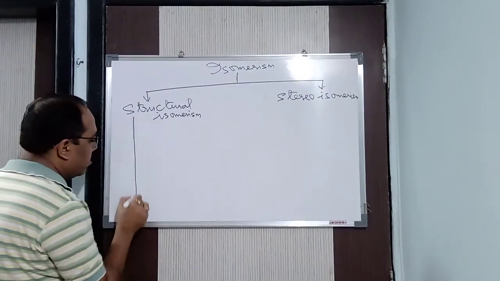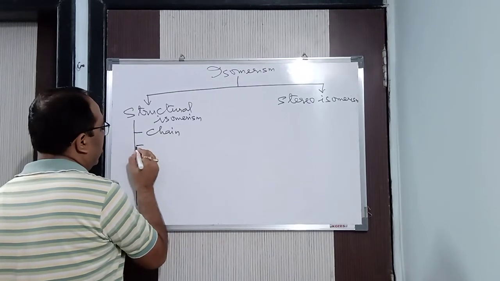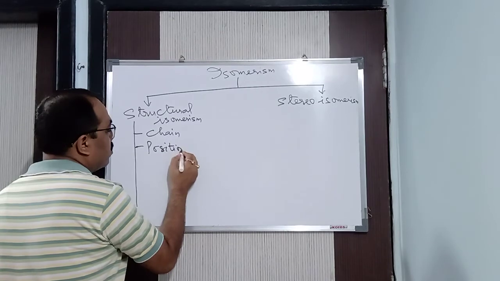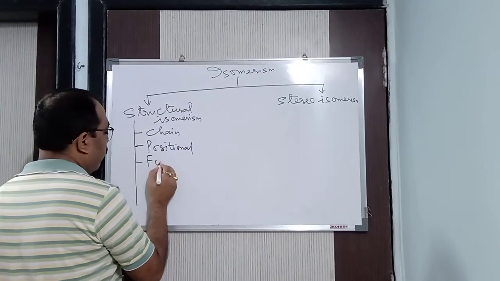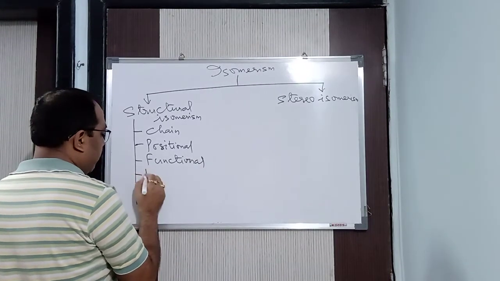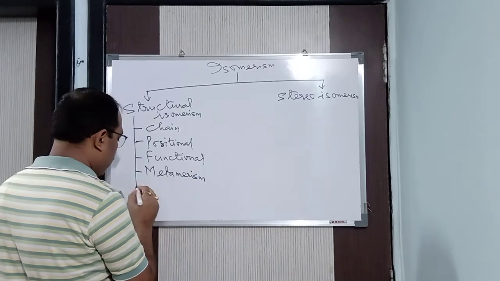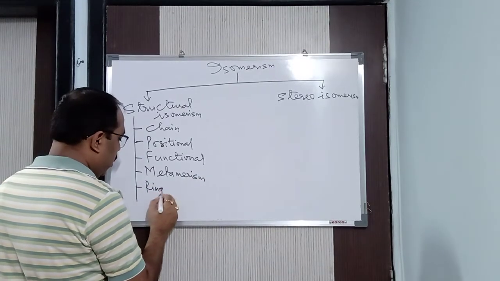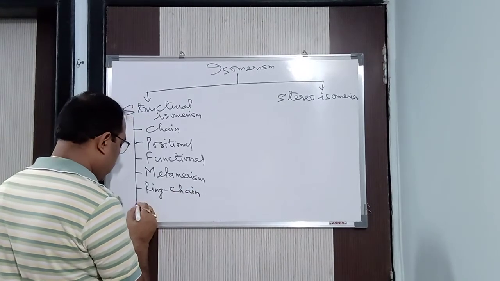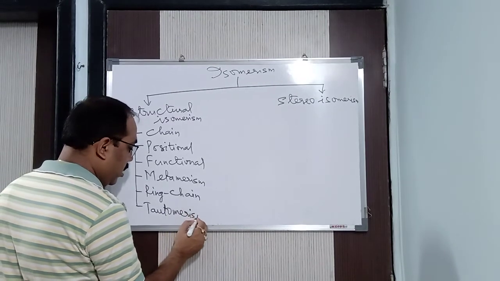Now structural isomerism is divided into chain isomerism, then positional isomerism, then functional isomerism, then metamerism, then ring chain isomerism, then tautomerism.